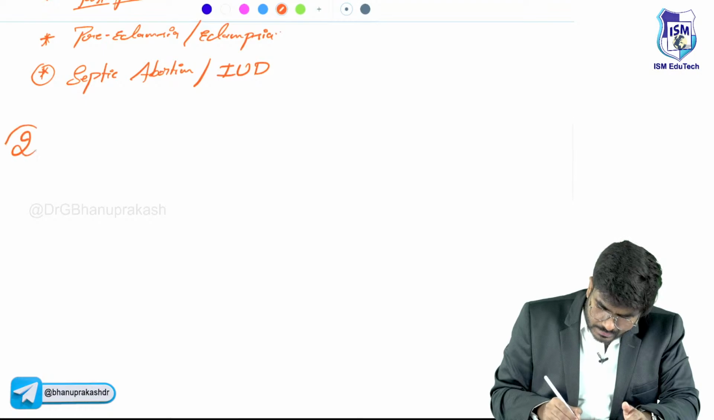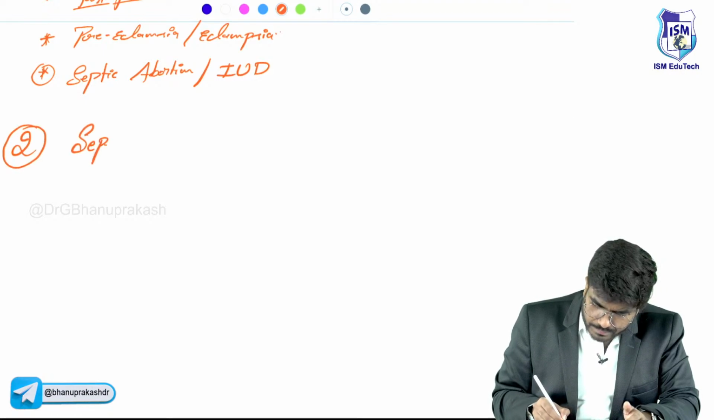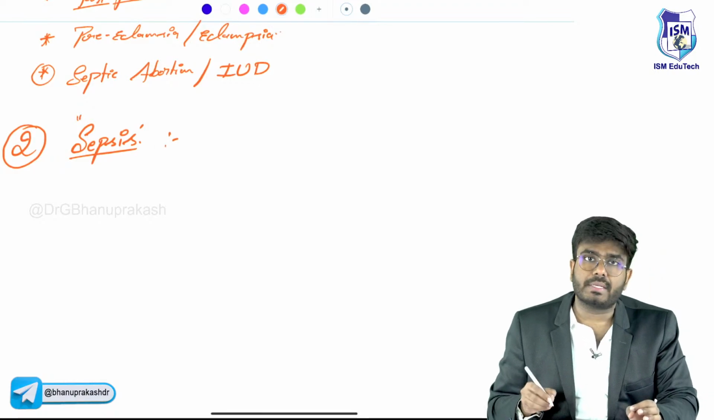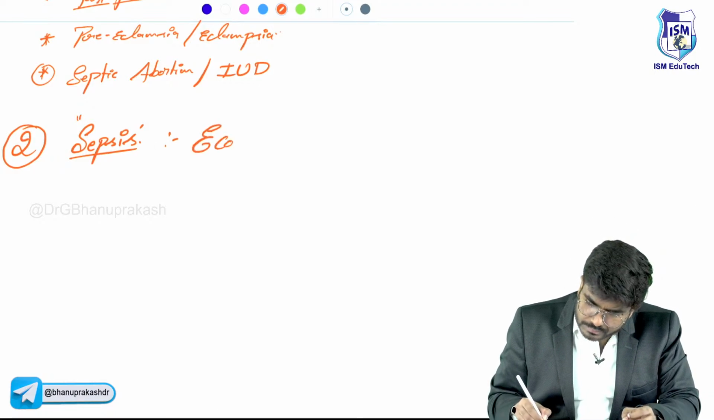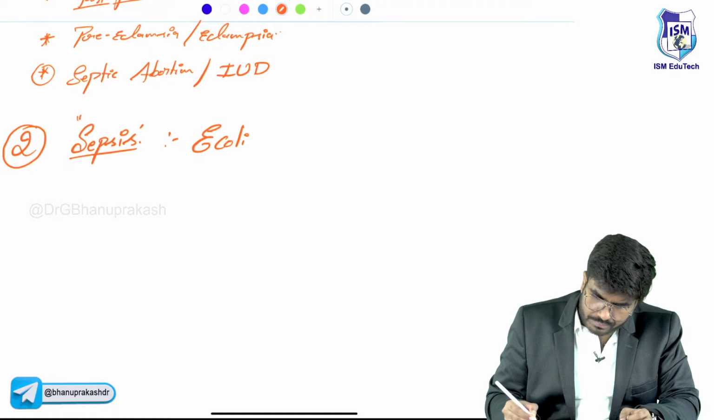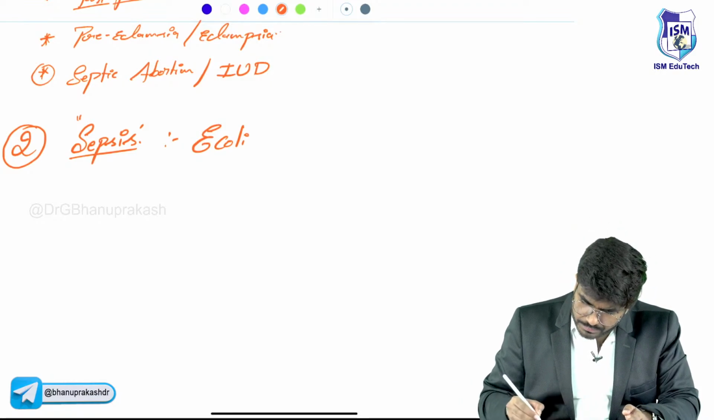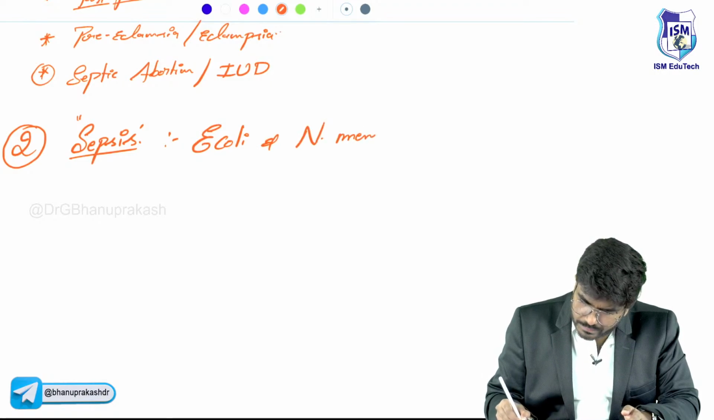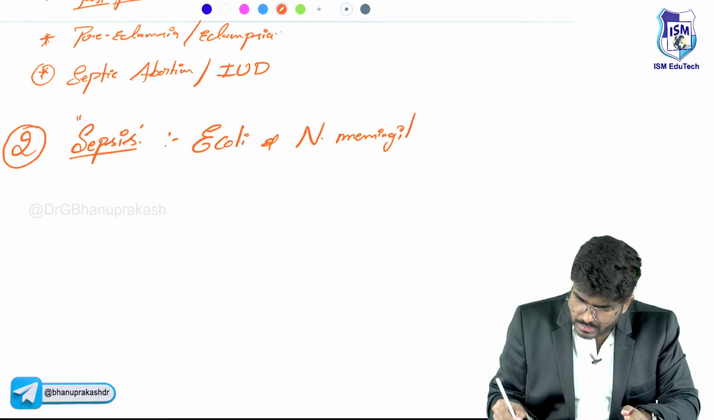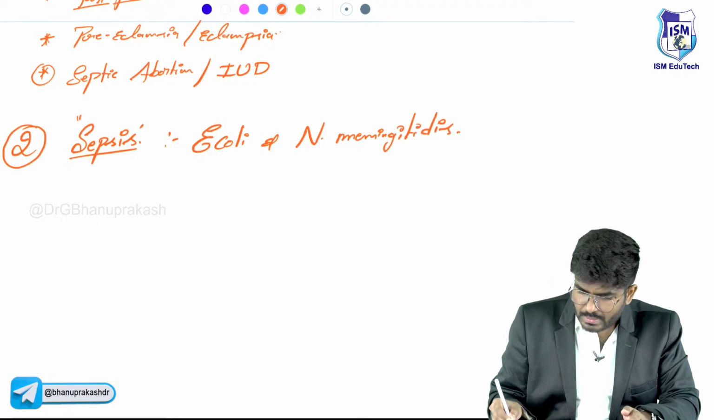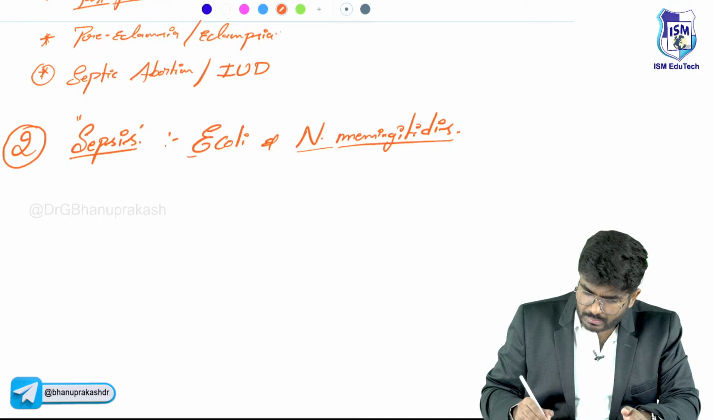Second, sepsis. Sepsis means infection in the blood, with certain bacteria like E. coli or Neisseria meningitidis. These bacteria are in the blood, and do you know what they will do?